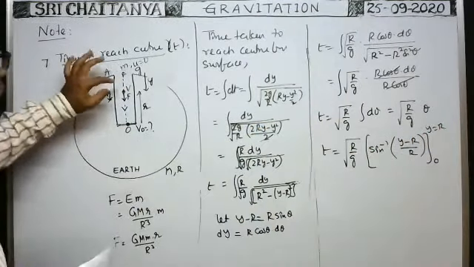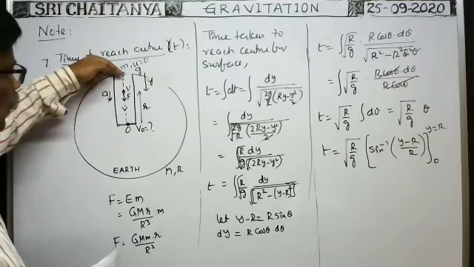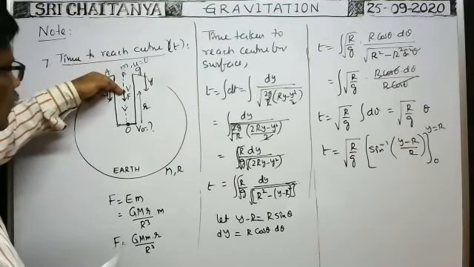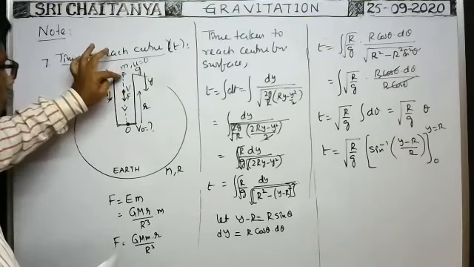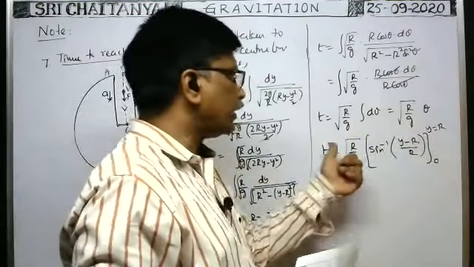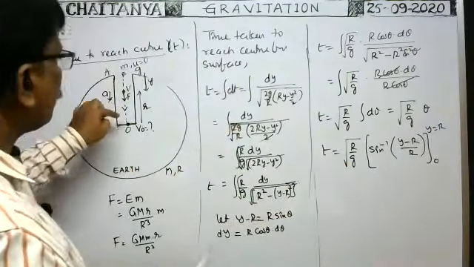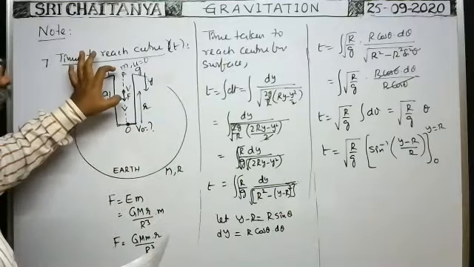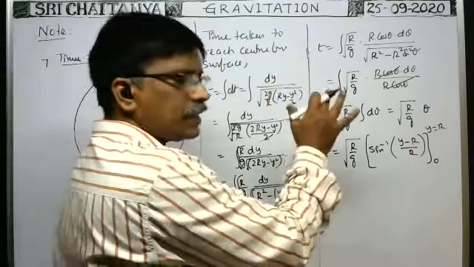Suppose in order to reach the particle here, it travels a distance equal to 1/3 of the radius of the earth. So y is equal to r by 3. You write here, then you will get the time taken. But here they asked the time taken to reach this point. That's why I have written y is equal to capital R. But this method is important.